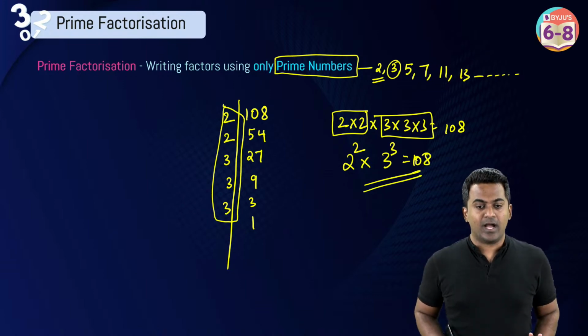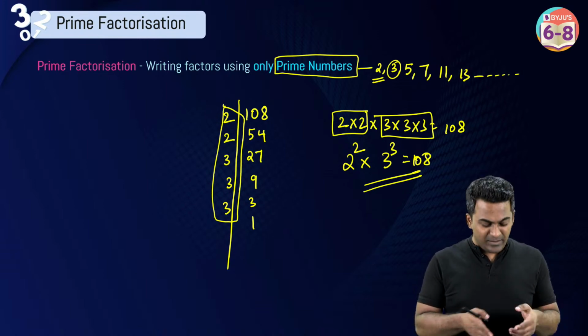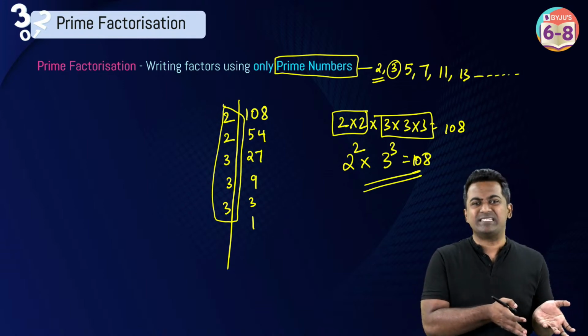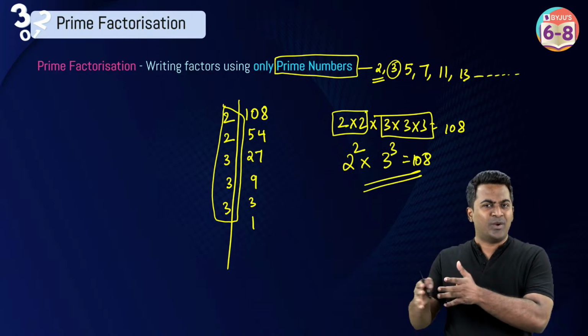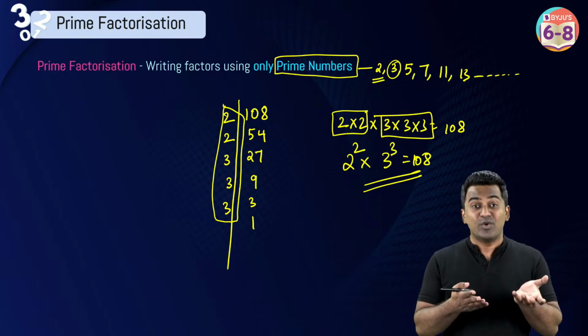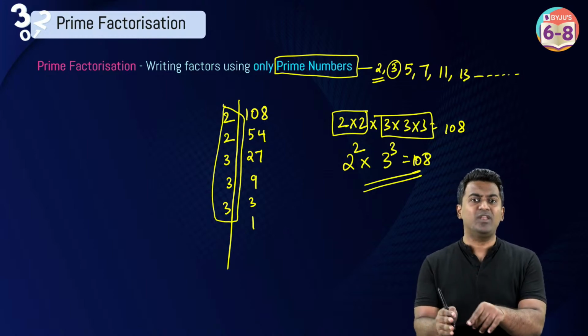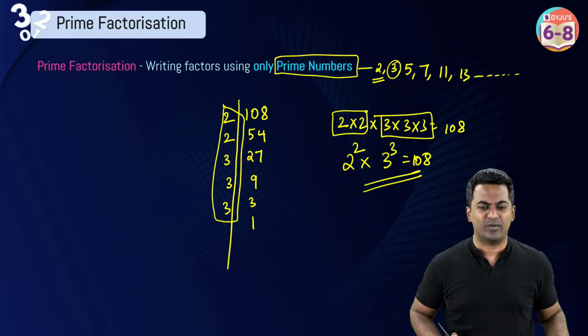Can't we write 1? There's no use in writing 1, right? Because 1 is going to be divisible by 1 itself. So 1, 1, 1, it goes on and on. And moreover, you know this. Any number multiplied by 1, you get the number itself. So it makes no sense to write 1.